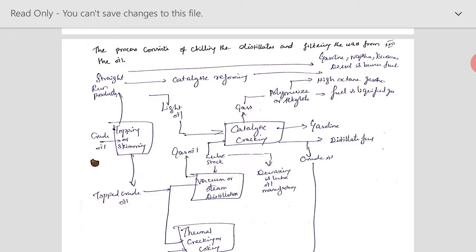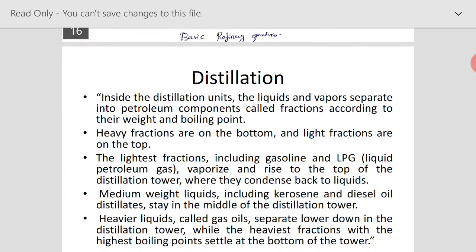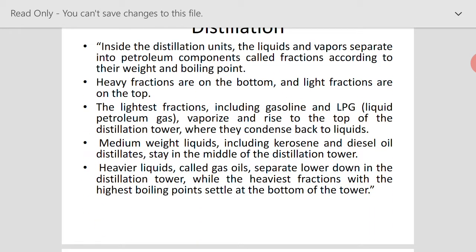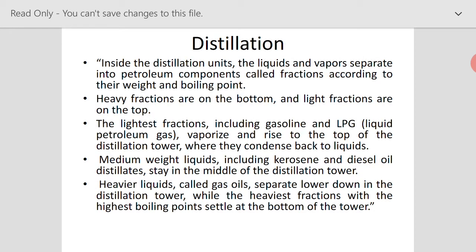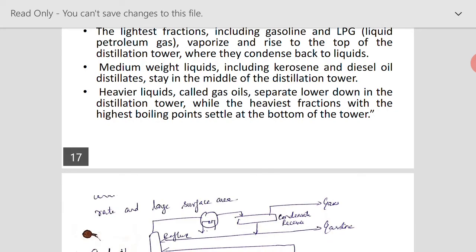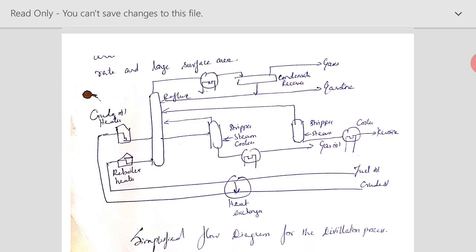These will be taken to catalytic cracking, and further converted to gasoline also. The heavier liquids, called gas oils, will be separated in the lower part of the distillation tower, while the heaviest ones with the highest boiling points will settle at the bottom of the tower. So this is the basic distillation process done in the first stage of topping. You can see this in the picture also. When the crude oil is first heated up.